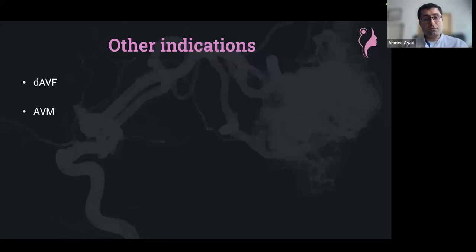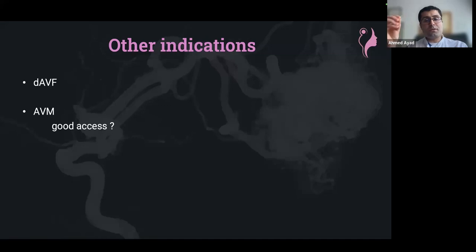There are very different entities, and depending on the anatomy of each disease, you're going to decide how to embolize, how far you're going to go inside the artery, and which embolic agent you can use. But I just want to mention some practical points which we consider very important regarding the AVM. It's a huge discussion, and if we start talking about the AVM, we won't finish this session as well.